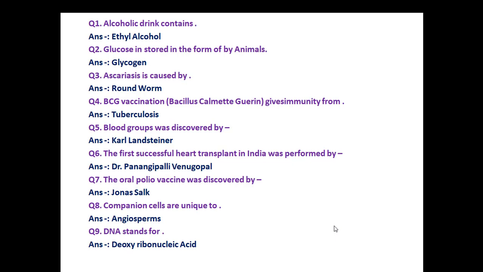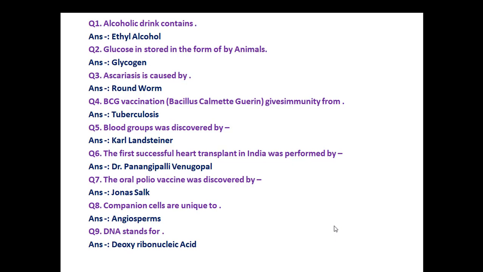BCG vaccination, Bacillus Calmette-Guerin, gives immunity from tuberculosis. Blood groups were discovered by Carl Landsteiner. The first successful heart transplant in India was performed by Dr. Panangipalli Venugopal. The oral polio vaccine was discovered by Jonas Salk.